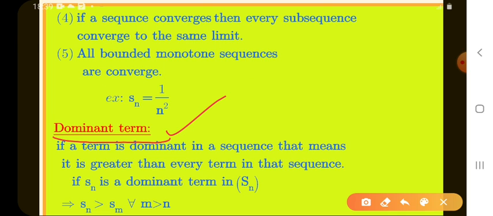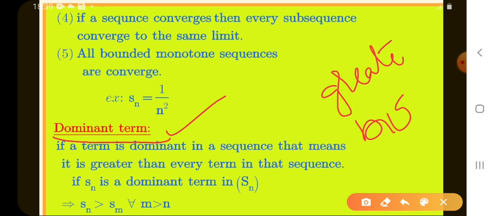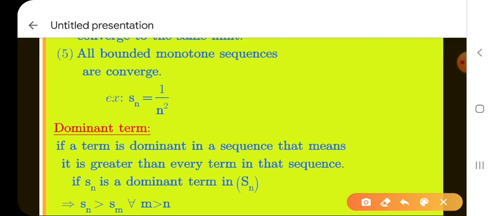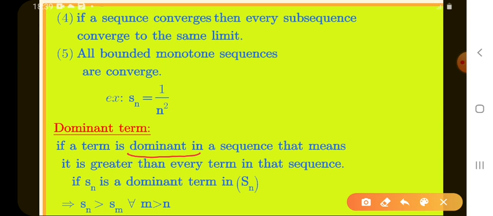Do you know the meaning of dominant? Dominant means great or big or large. This type of meaning we have. Dominant means authority, great, big, large. That means in this sequence also it has the same meaning. See here. If a term is dominant in a sequence, that means it is greater than every term in that sequence.